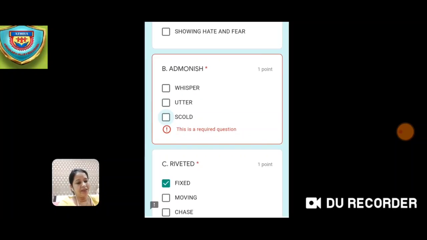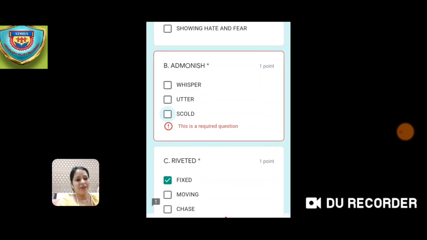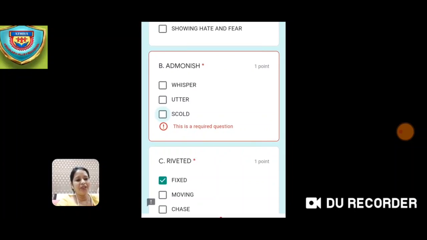So, children, kindly make an attempt and attempt all the questions and write all the answers which are given. Okay, you only have to tick in the correct option, so you can tick in the correct option. And if you feel that you are not able to do the question, you cannot skip that question and you cannot move ahead to the next question. So you need to complete it. Okay, so for that you will be getting 1 point. So admonish means whisper, utter, scold. So the answer is scold.